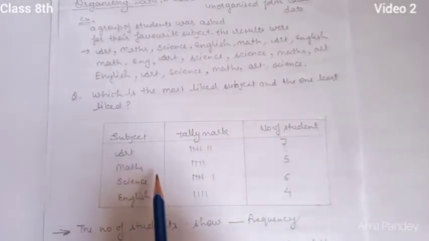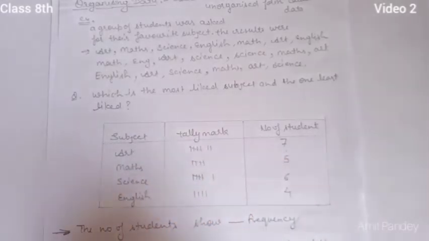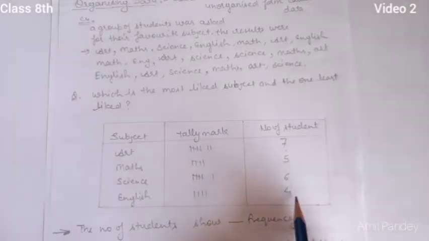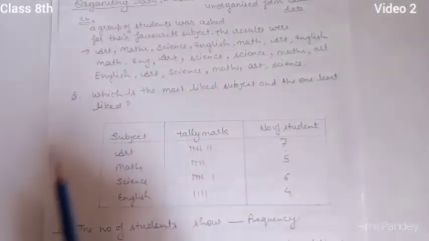For maths the frequency is 5, meaning only 5 students like maths. Science 6 and English 4. So the frequency of students who like English is 4. Now this whole table is known as a frequency distribution table.